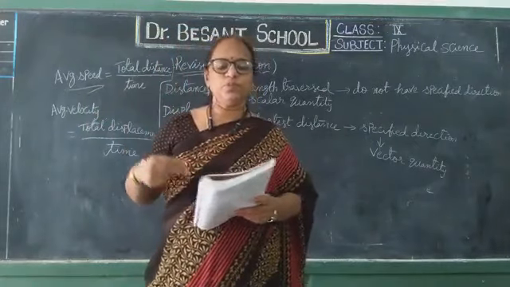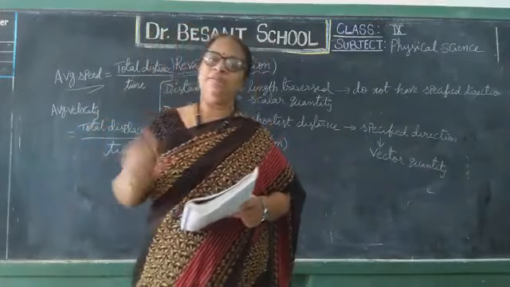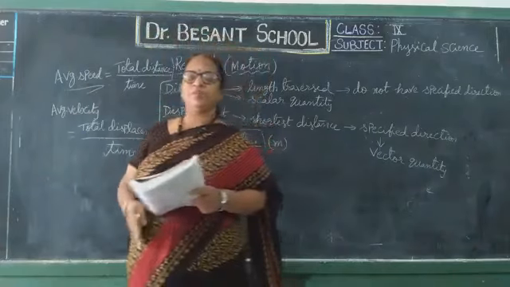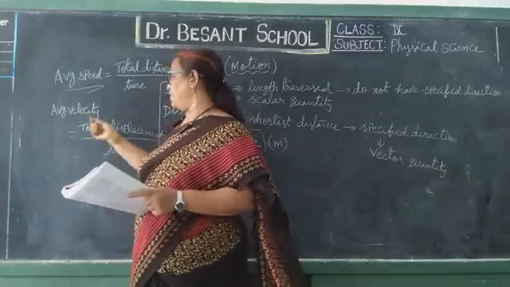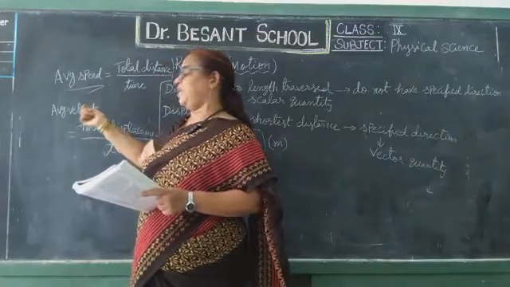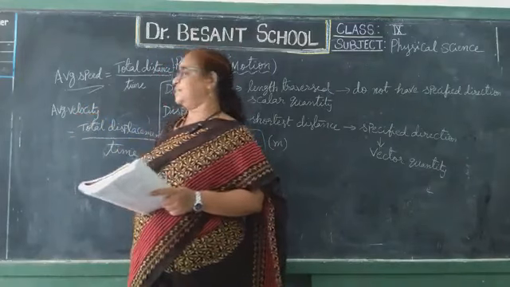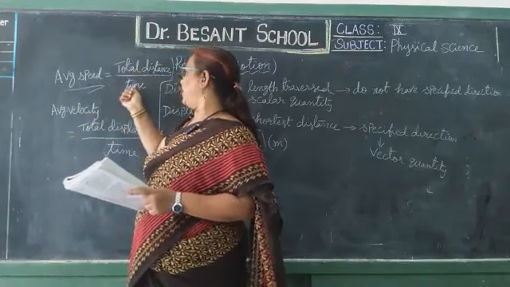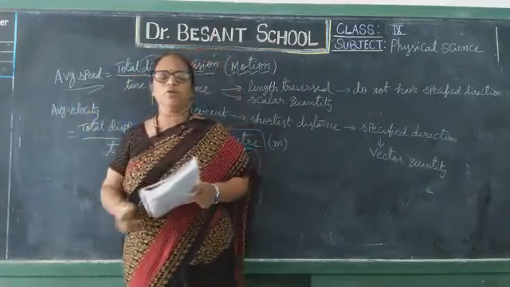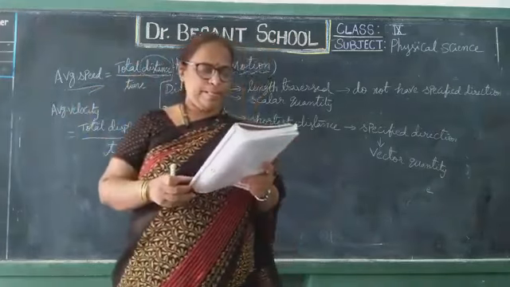Clear, children? So speed is a scalar quantity and velocity is a vector quantity, because velocity depends on specified direction, because velocity is displacement by time. Displacement depends on direction, so velocity also depends on direction. Whereas speed is distance by time. Distance does not depend on direction, so speed also does not depend on direction.